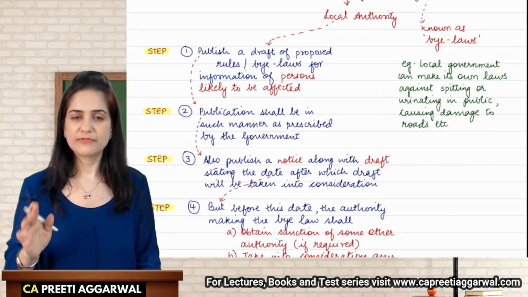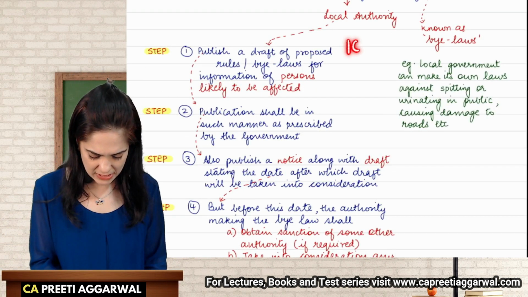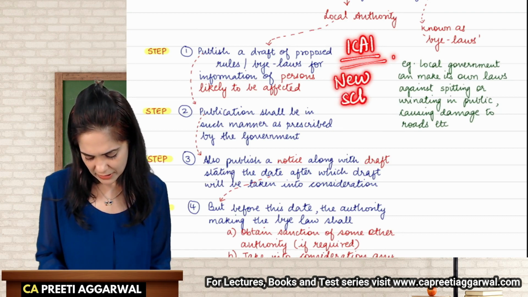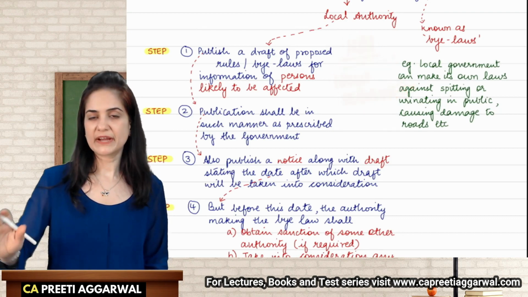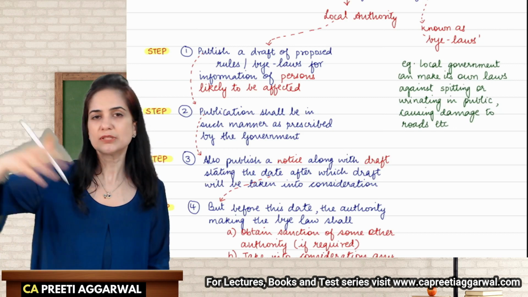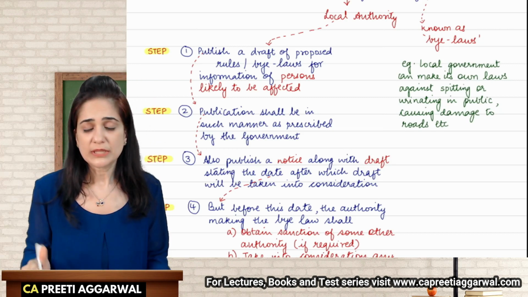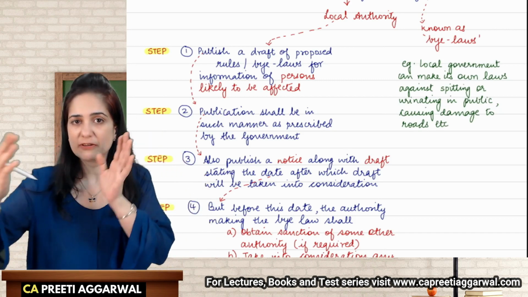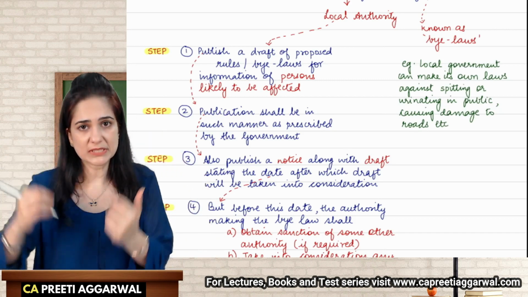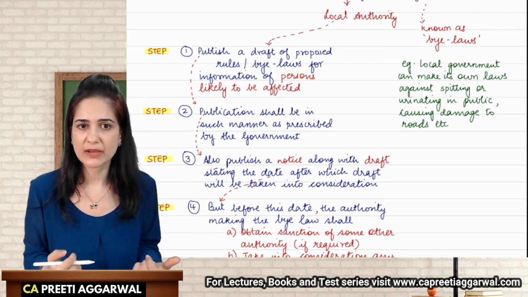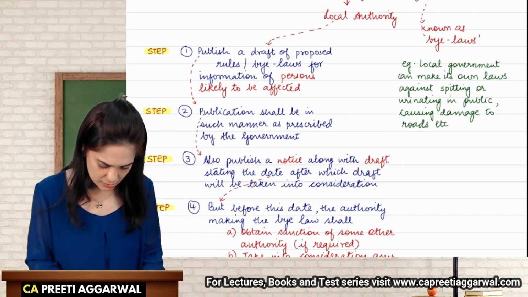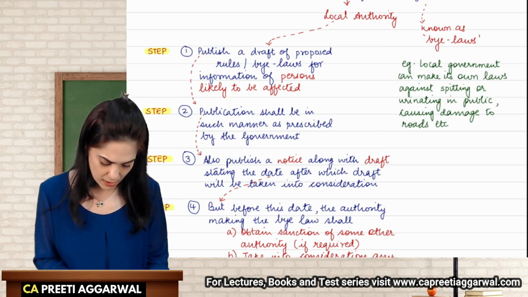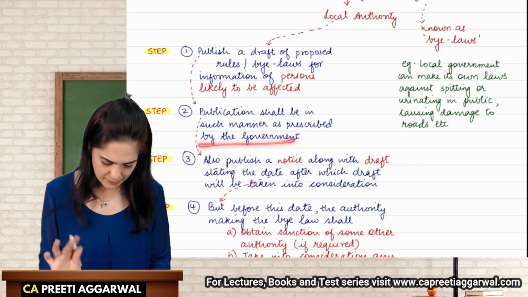See, consider the example of ICAI, when they introduced the new scheme of education. Did they one fine day announce that from tomorrow this new scheme will apply? No. They first prepared a draft. They gave it to people who are going to be affected. They asked them to make representations. See, if you're not happy, give your feedback. They then published it, in the manner prescribed by the government.